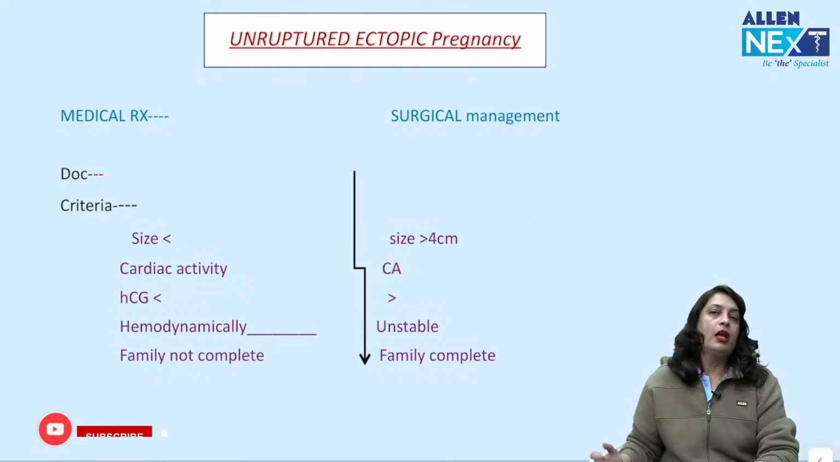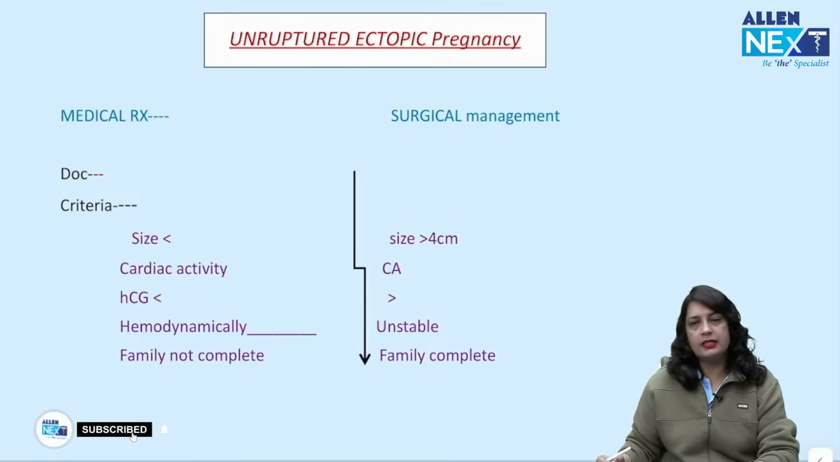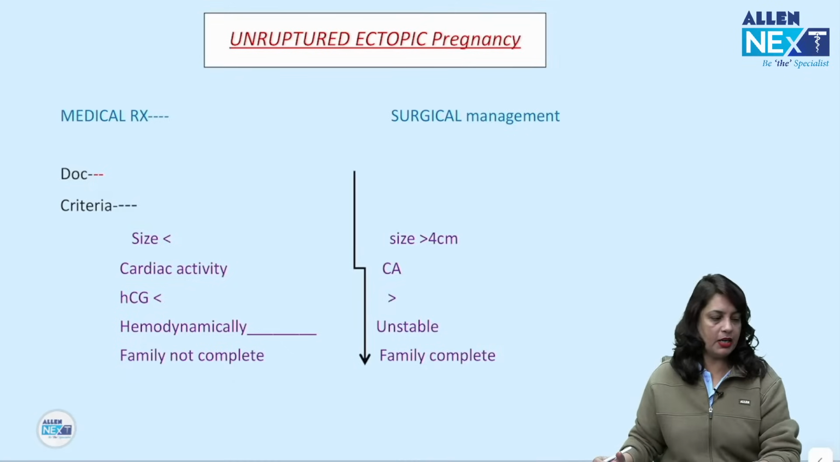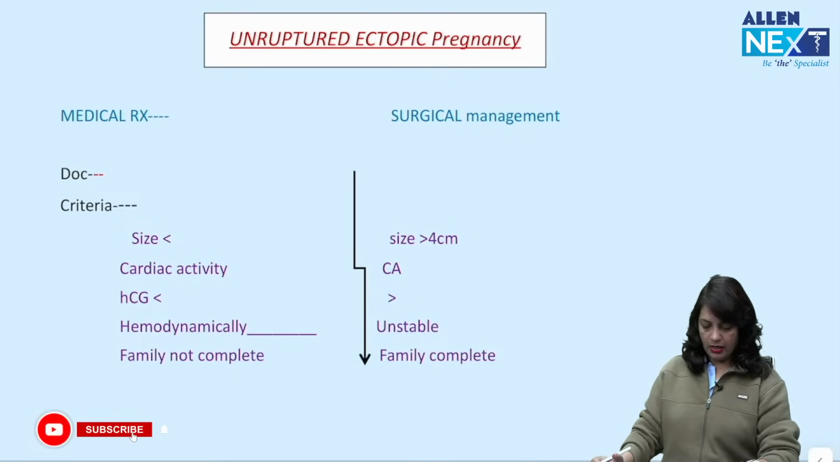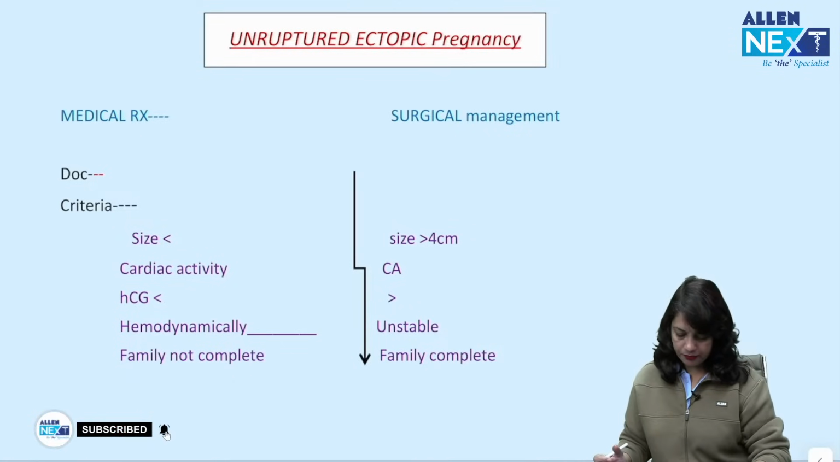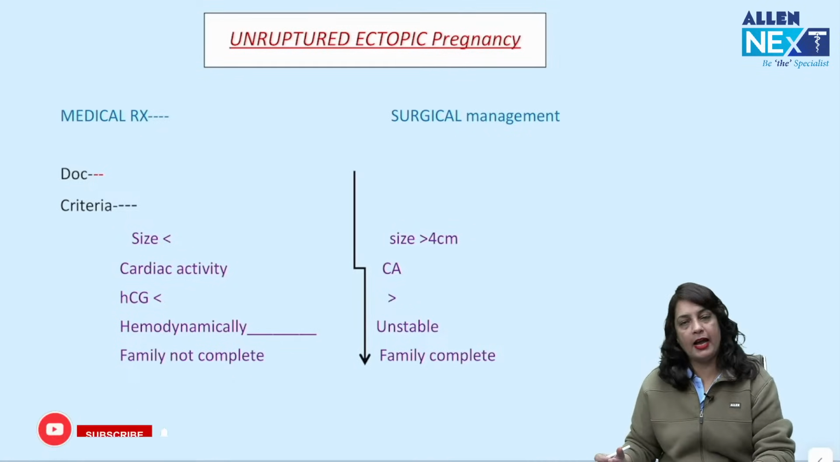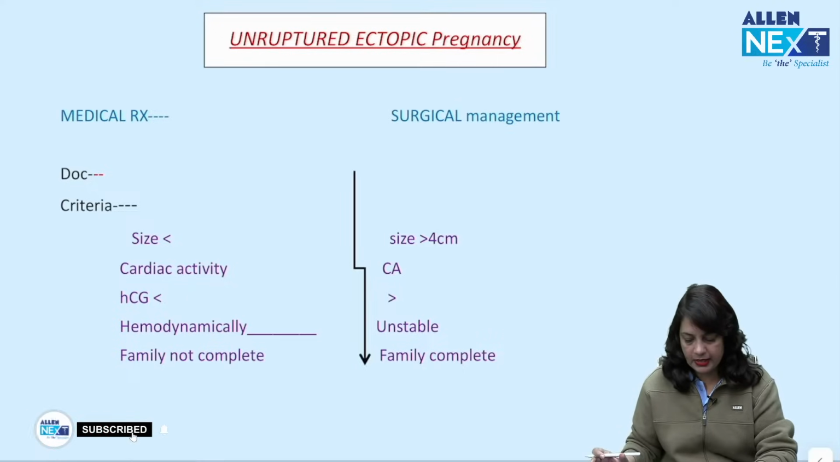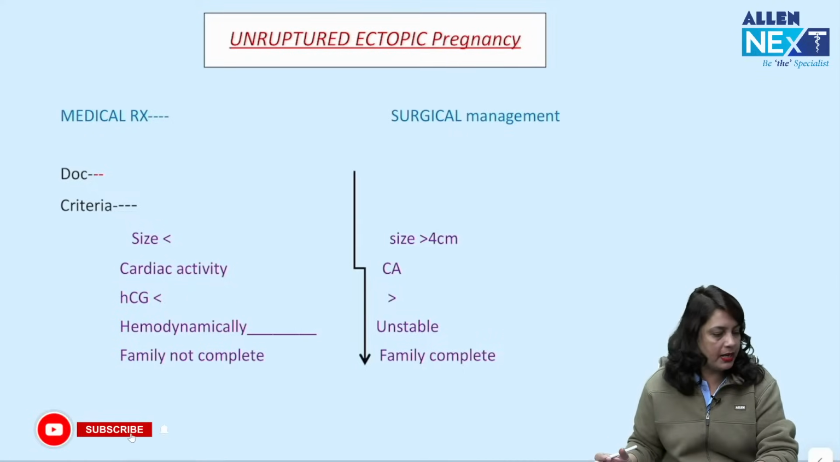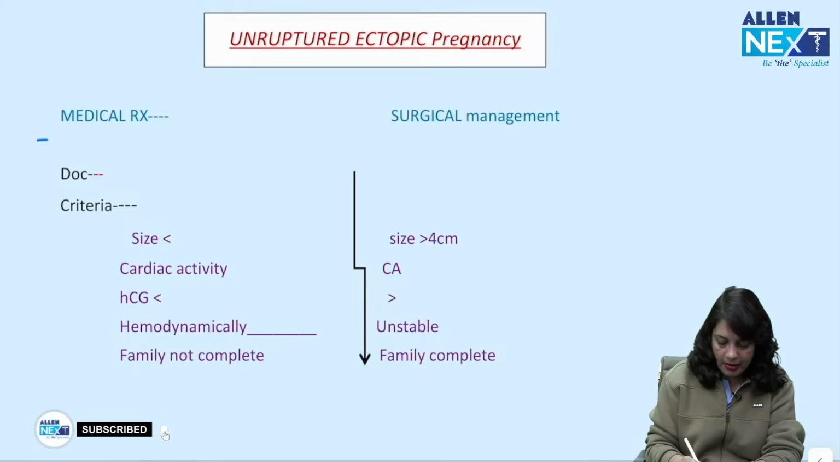Next, if it is unruptured ectopic pregnancy, that is amenorrhea, pain, bleeding, and vitals are stable, you have sent the patient for an ultrasound after doing the examination, plus you have sent for an HCG, and you have arrived at a diagnosis of unruptured ectopic pregnancy. Now, what are the criteria to offer the patient a medical management or a surgical management?